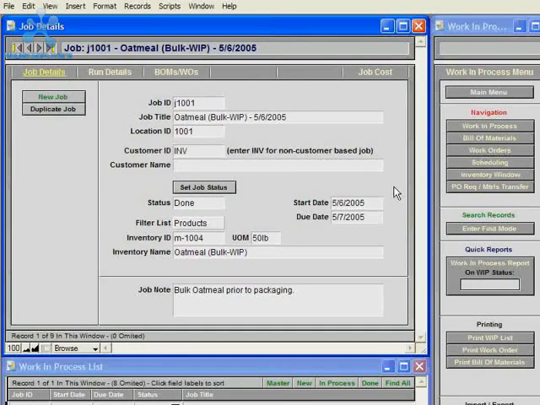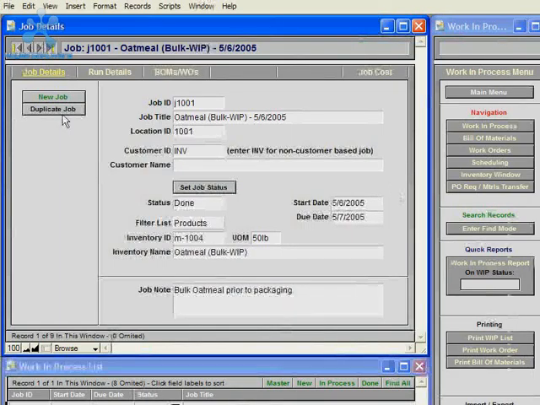The main advantage of creating master jobs is that from the inventory module, when a unit cost changes for an inventory item, for a raw materials item, you can update all the master jobs from the inventory module with the new cost. But this will not update past jobs, because you would not want to change the costs on those jobs.